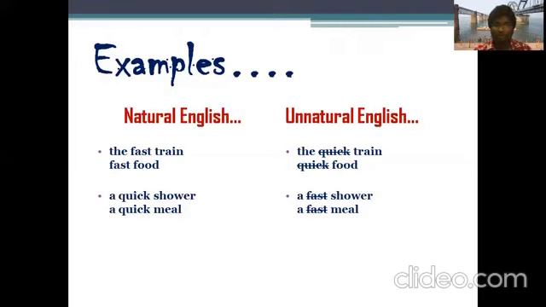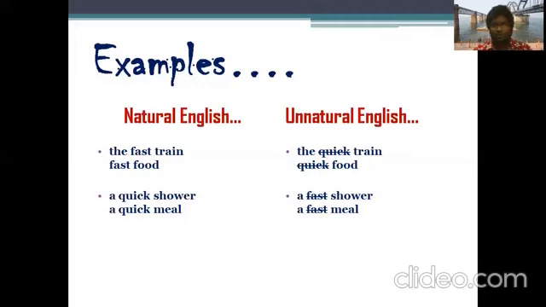So we are the ones who are supposed to be careful when we are using those things. Never ever say a fast shower, but better say a quick shower, right? Whenever we want to have food, sometimes we don't get time to eat. So that's the reason we say, let me have a quick meal, or let him have a quick meal. This is how we actually say, but we should not say a fast meal, right?